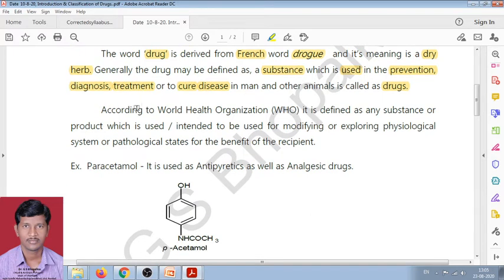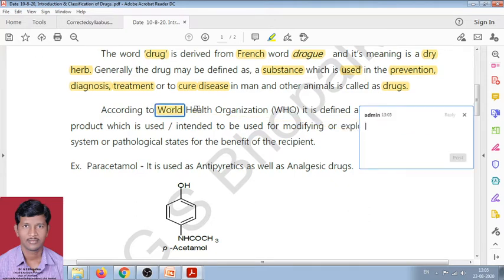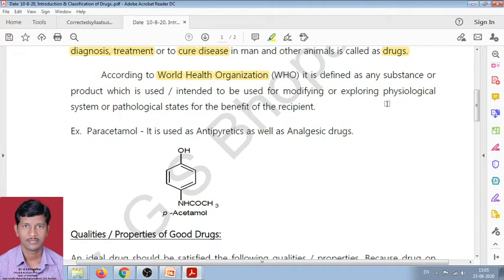Okay, now the next definition according to the WHO. I think we know this is the organization at world level, that is World Health Organization. According to the World Health Organization, a drug is a substance or the product of any chemical reaction which is used for modifying and exploring physiological systems or pathological states.